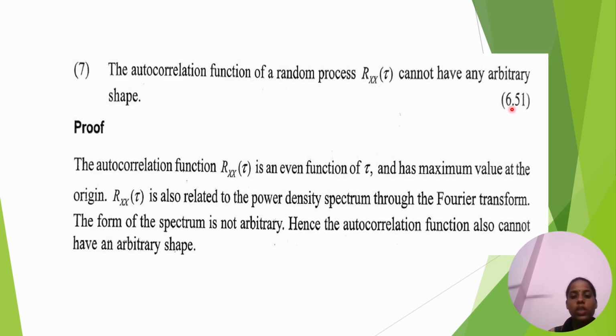The autocorrelation function of a random process Rxx of tau cannot have any arbitrary shape. The autocorrelation function Rxx of tau is an even function and has maximum value at the origin. Rxx of tau is also related to the power density spectrum by the Fourier transform. The form of the spectrum is not arbitrary, hence the autocorrelation function cannot have an arbitrary shape.